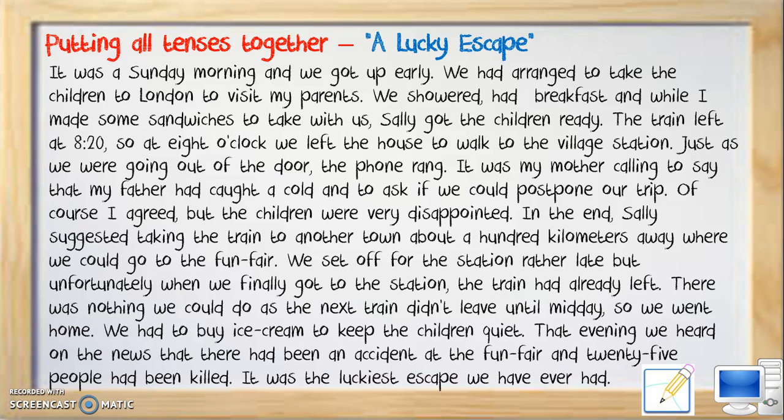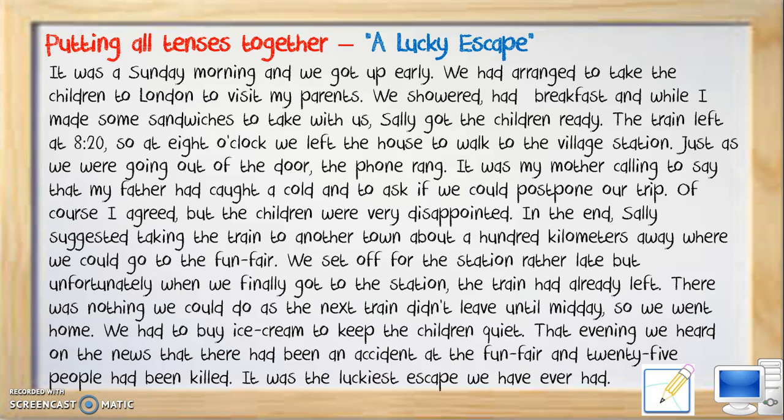Of course I agreed, but the children were very disappointed. In the end, Sally suggested taking a train to another town about 100 kilometers away where we could go to the fun fair. We set off for the station rather late, but unfortunately, when we finally got to the station, the train had already left. There was nothing we could do, as the next train didn't leave until midday, so we went home.